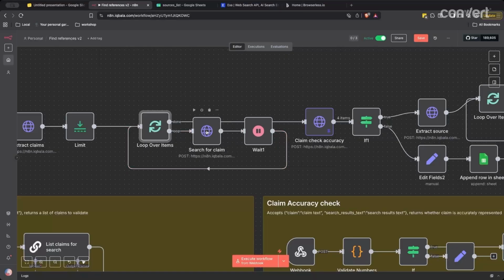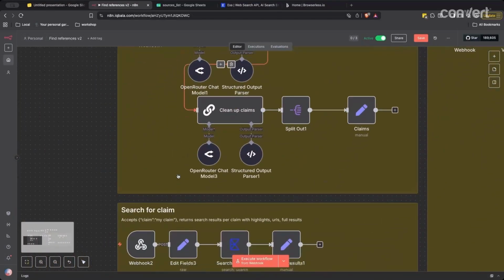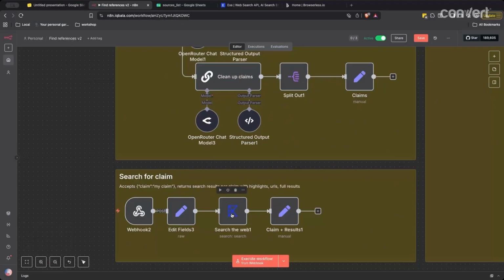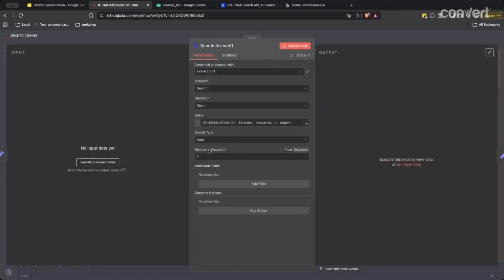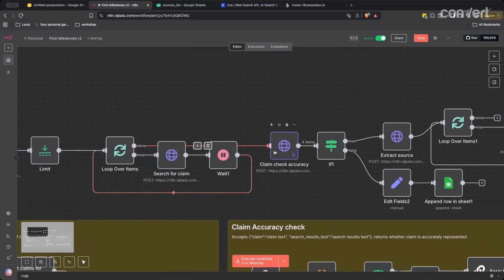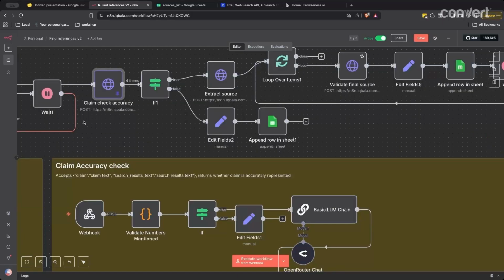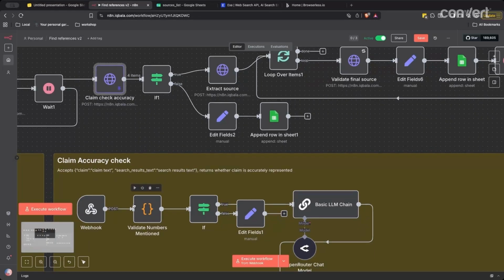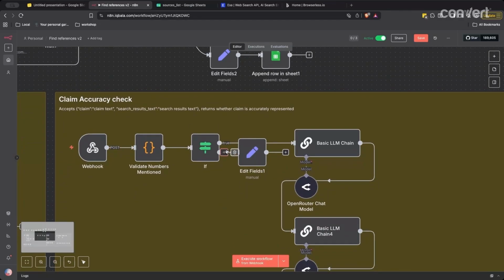With each claim, this workflow searches for the claim using Exa and returns a list of, in this case, 7 results. So what comes out of this is each claim with relevant search results for the claim. When it goes into the claim check, it takes in the claim and the search results text, and then it just goes through a validation process here.